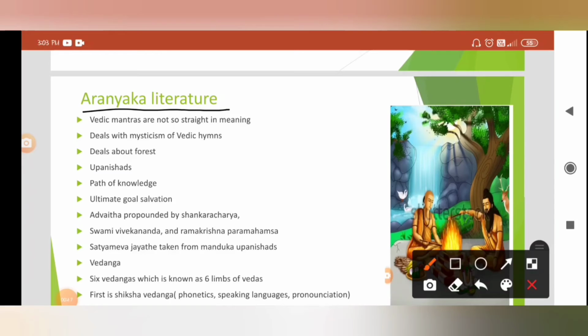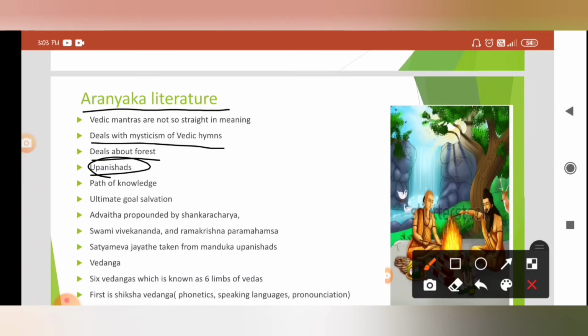Aranyaka itself means forest. Vedic mantras are not so straightforward in meaning, but it deals with the mysticism of Vedic hymns. If you chant these hymns, it will have a great impact, and they explain the greatness of the hymns in a mystical way. So it deals with the forest. And next is Upanishads.